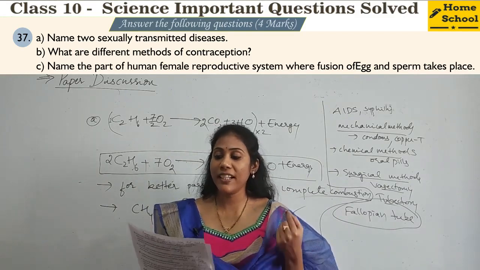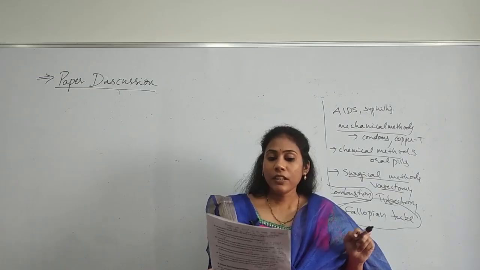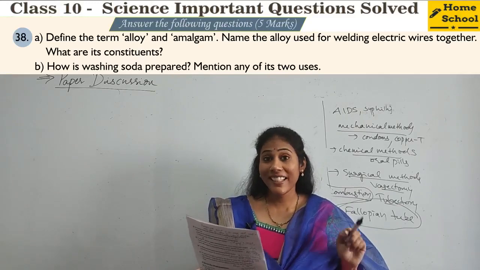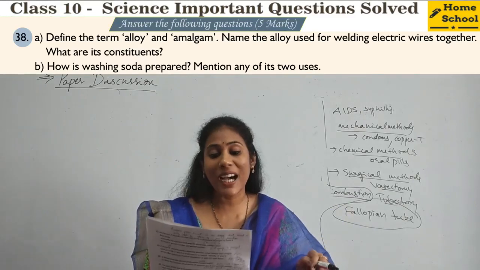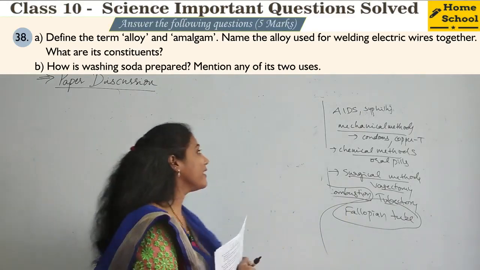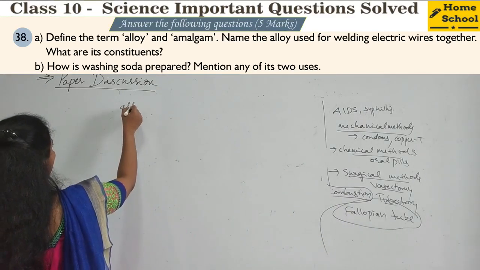And you have only one 5-mark question. Let us see. Here also you have 2 sub-questions. 38th question. First sub-question is define the term alloy and amalgam. So what do you mean by alloy? So it's a very direct question, isn't it?